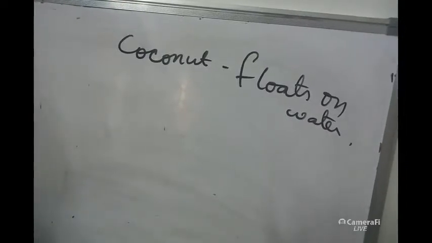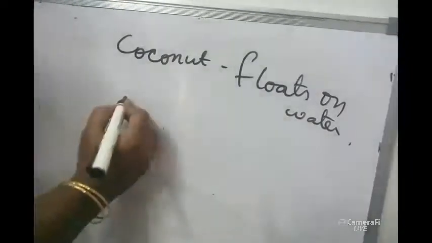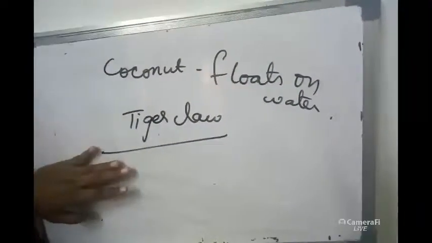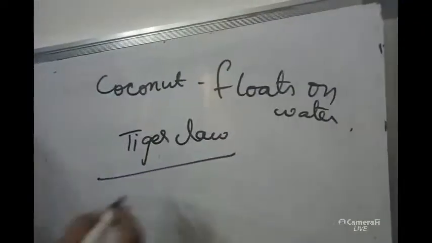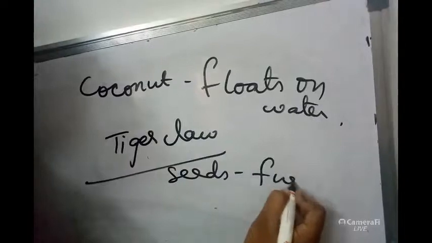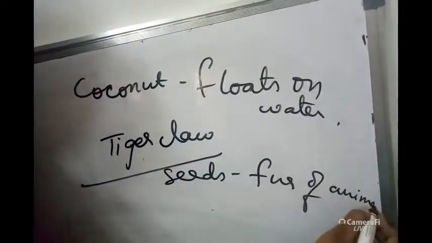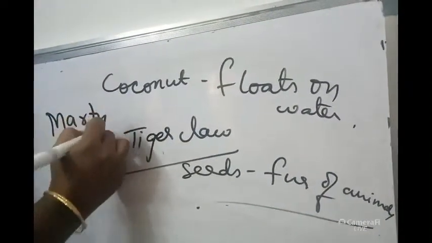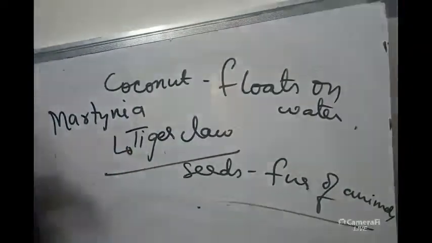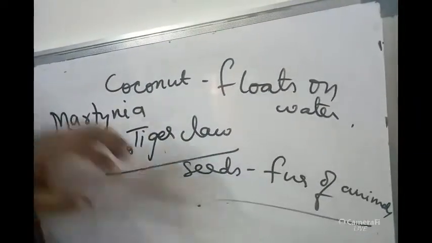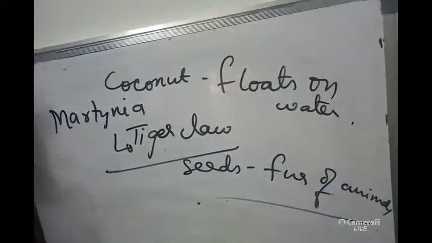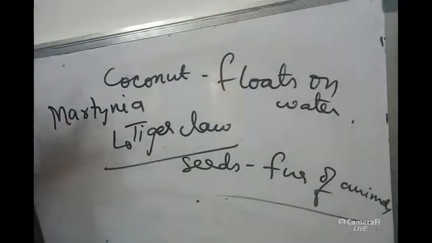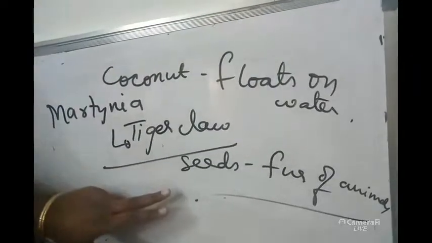And one more seed, Martynia, the tiger claw plant. The significance of this plant's seeds is that these seeds will be fixed into the fur of animals. So Martynia, the tiger claw plant, has seeds that fix into the fur of animals and help in dispersal of seeds, such that the seeds are carried from one area to another area. There also the plants can grow. That is the significance of seed.